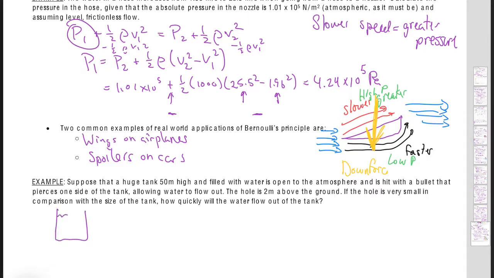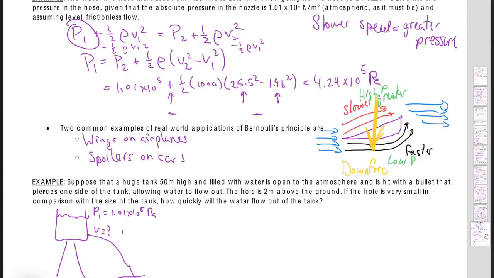We have a tank full of water open to the environment, which tells me that my pressure at the top is going to be atmospheric pressure, so 1.01 times 10 to the 5th pascals. A bullet comes through, pierces it, right? And it's going to kind of come down and hit. And we're trying to find what is the speed as it comes out.